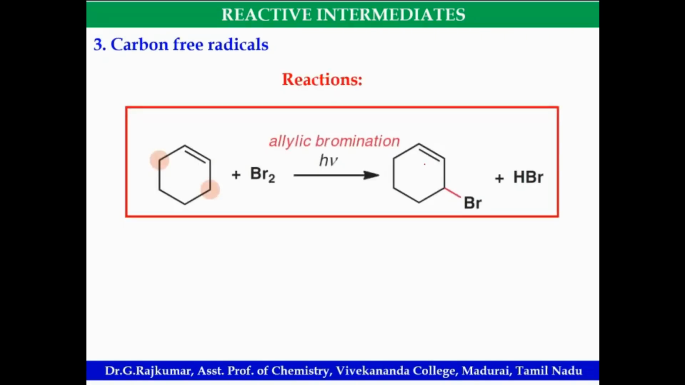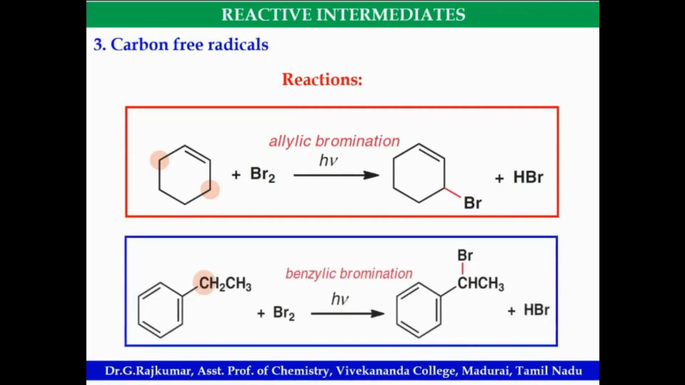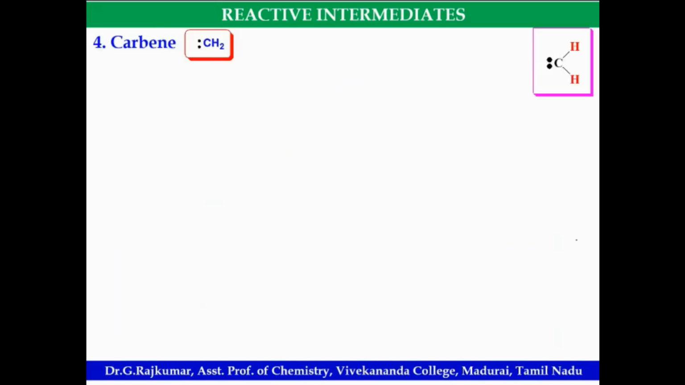Then the reactions: allylic bromination can take place. These are important reactions of carbon free radical. Then benzylic bromination, bromine in the presence of light, h nu. So this is the benzyl position, and there is formation of CHBr CH3. Here allylic or benzylic bromination takes place, which follows carbon free radical as the intermediate.